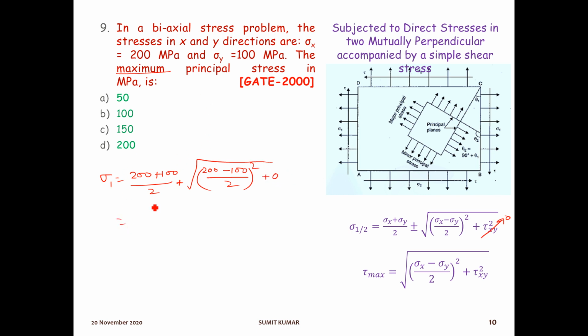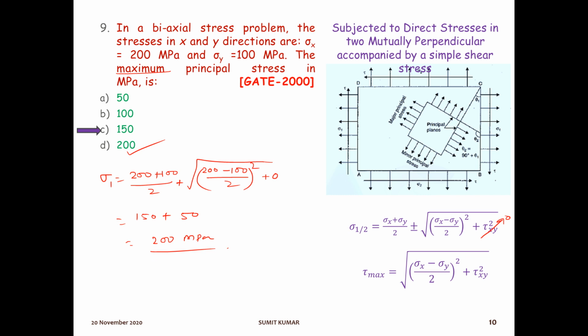Okay, so just calculate it. It will give you 200 plus 100 means 150, plus 200 minus 100 means 100 by 2, that is 50. So the required answer will be 200 MPa. Option number D will be the right answer for this question.